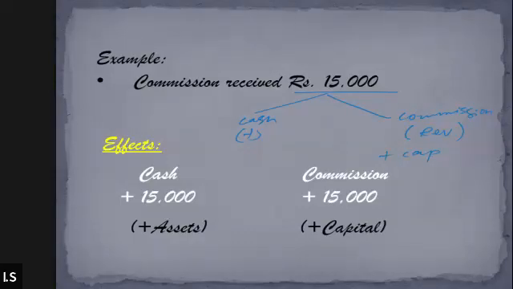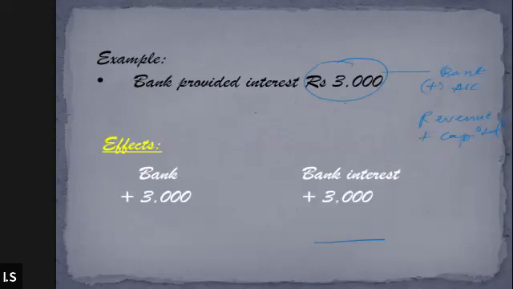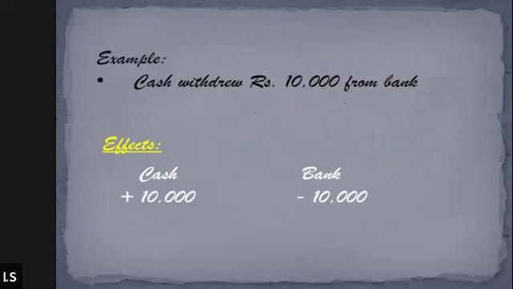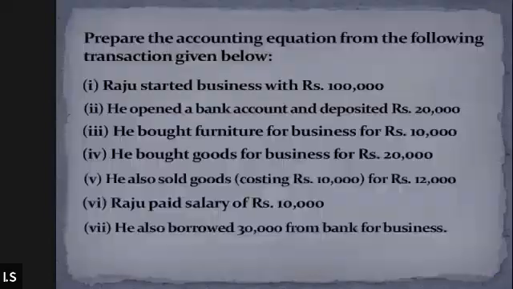Like in this example, this transaction is affecting the cash as well as the commission. That means it is affecting the asset as well as the capital. In the same way, all the other transactions that we did are affecting two areas of business. All right, I hope these points are clear to you.